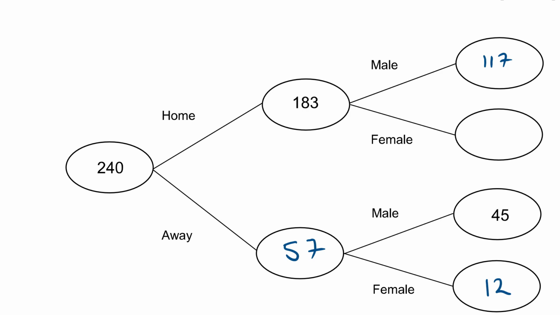Now I know that I've got 183 home fans, of which 117 are male. So if I take 183 and I subtract 117, it leaves me with 66. So that means I've got 66 home female fans. That's it, my table's complete.